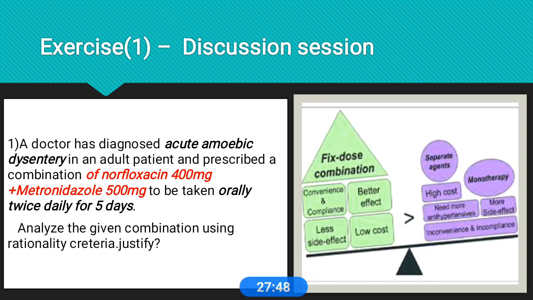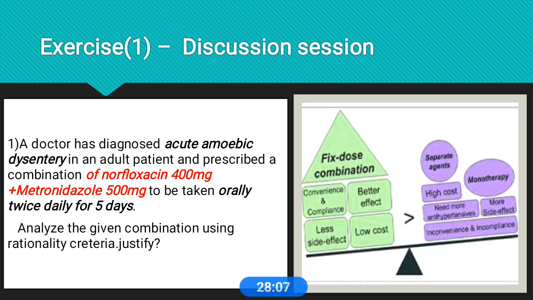If we check the efficacy and cost effectiveness of this combination, on the efficacy side, metronidazole monotherapy alone is effective in acute amoebic dysentery. In this case, there is no need to give norfloxacin. So this combination is irrational and useless.